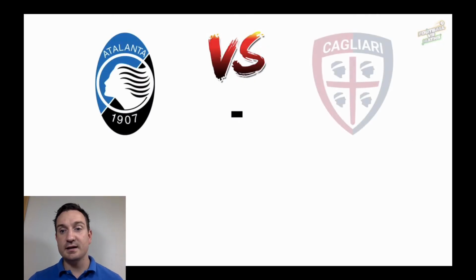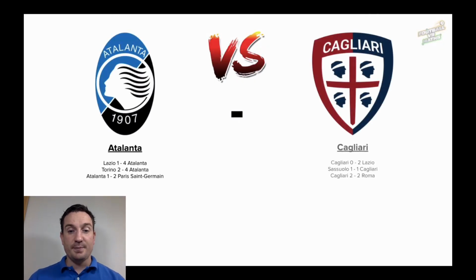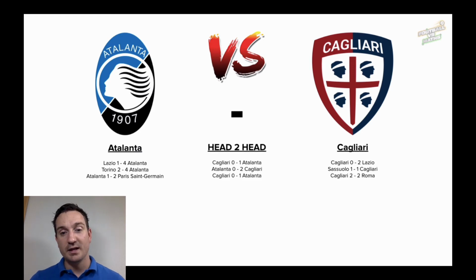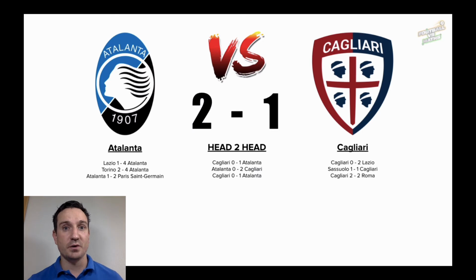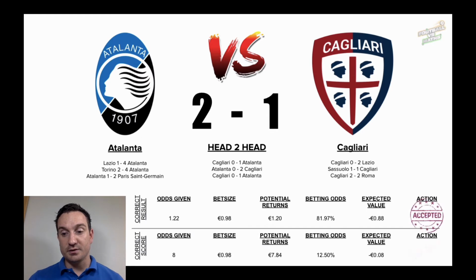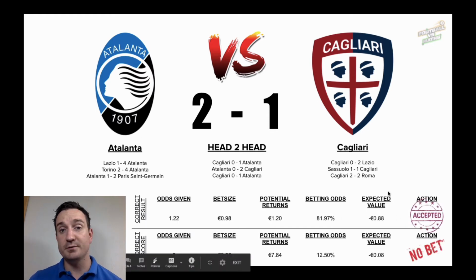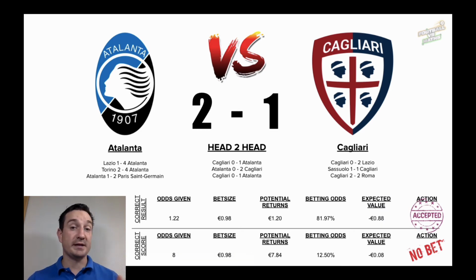Next one up is Atalanta versus Cagliari. Atalanta coming off a very convincing 4-1 win against Lazio. Cagliari, on the other hand, actually coming off a 2-0 loss against Lazio. Head-to-head, Atalanta won the last time, and we're expecting them to do so as well here today. We're predicting a 2-1 win for Atalanta. So there we go. I'm just going to click through that there. As you can see, even though we're not getting the expected value for either of the bets we normally place, we're going to do it anyway and go ahead and place the bet for Atalanta to win.